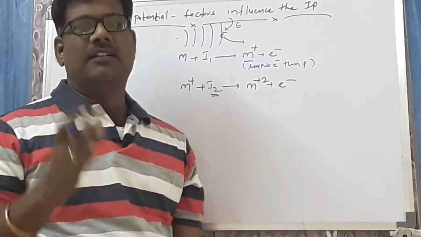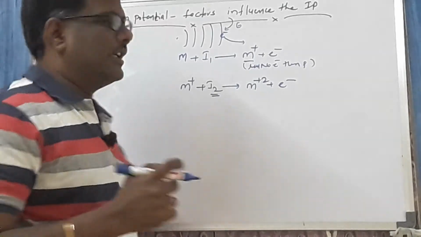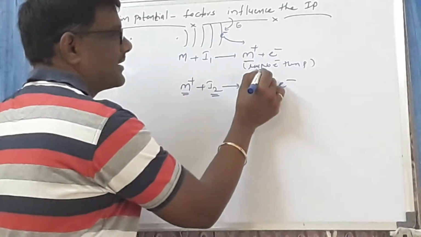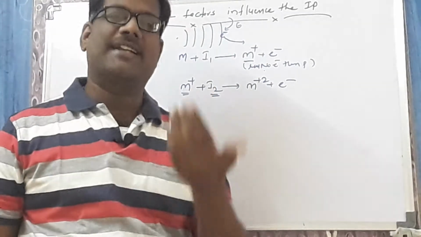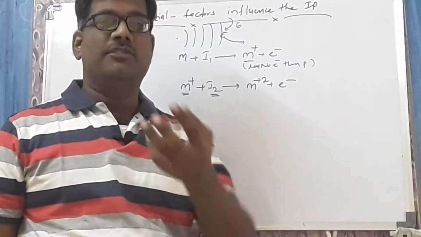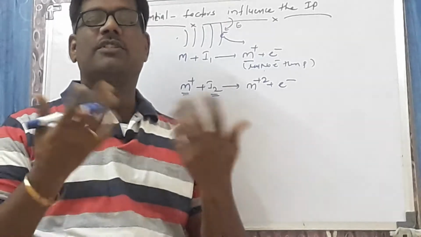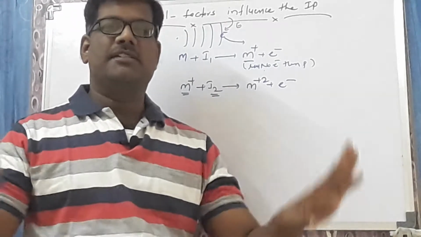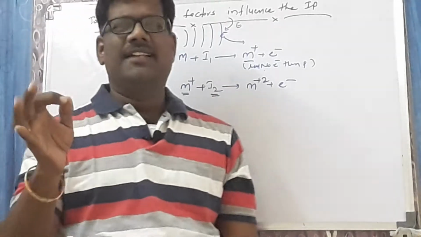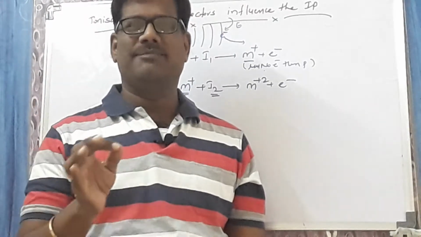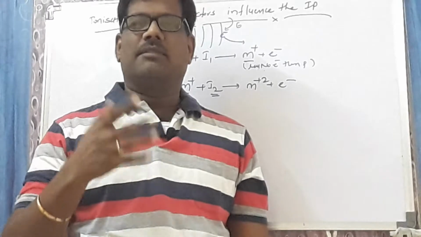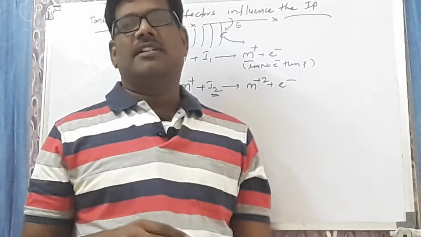Very, very important: why is I2 greater than I1? Look here. M plus consists of fewer electrons than protons. Protons are high, so nucleus attraction will be high, and so ionization potential will be high. This is a very simple concept. Simply remember, in ionization potential, electrons decrease, so ultimately protons increase.